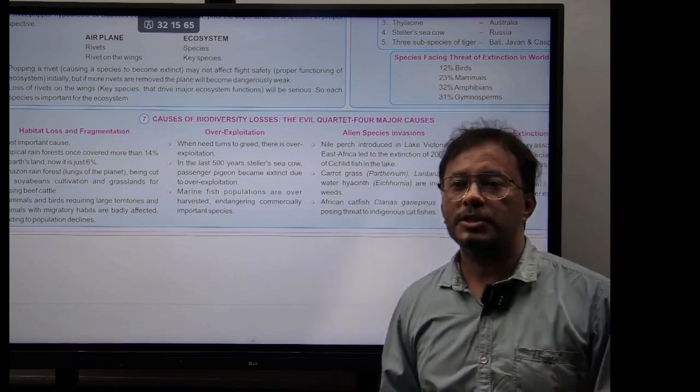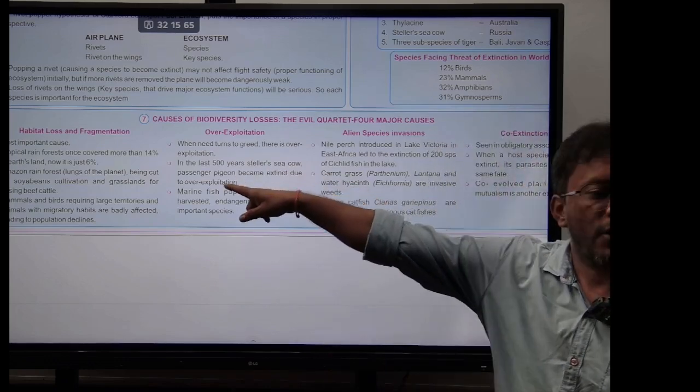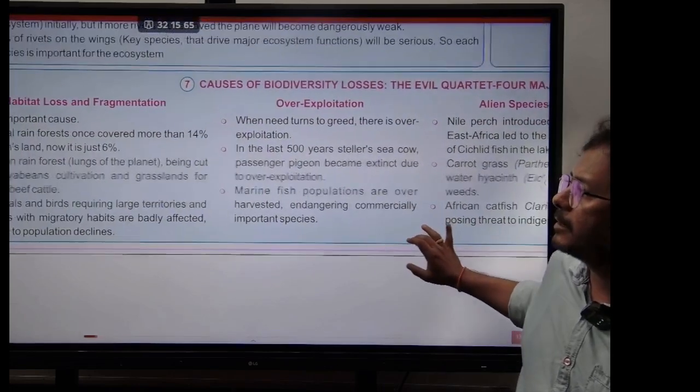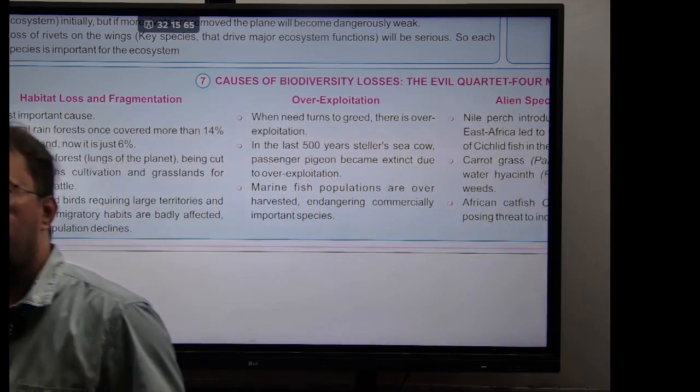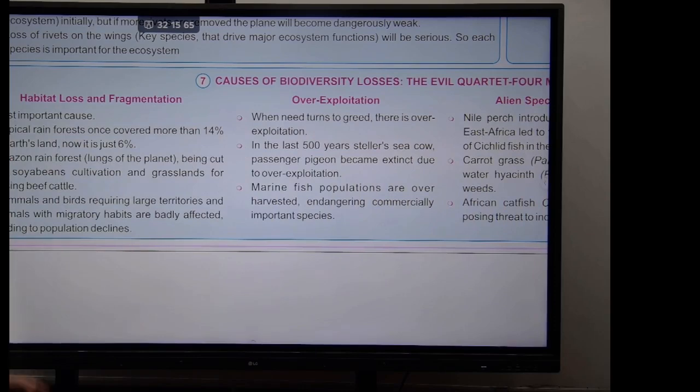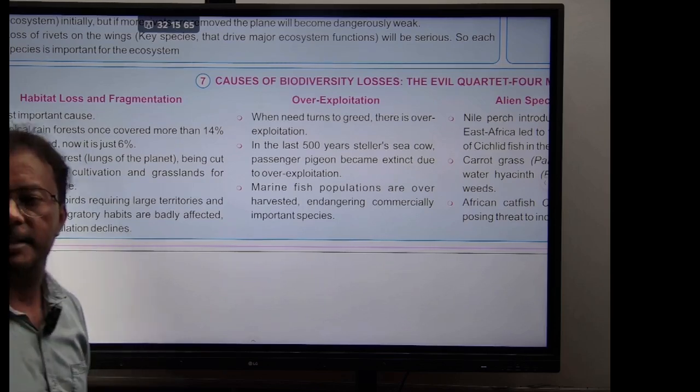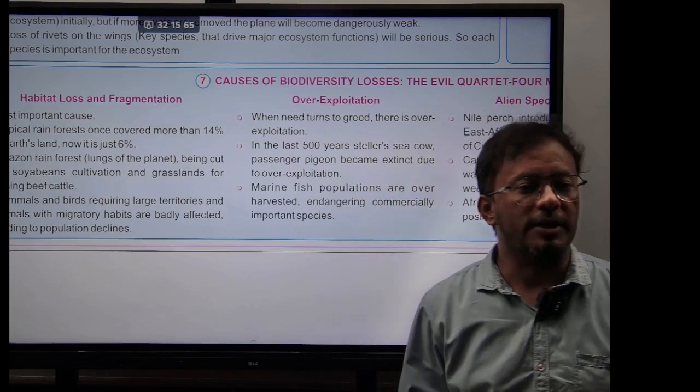In this, the most important cause of biodiversity loss is the first one. What is it, guys? Habitat loss and fragmentation. It means the loss of land because of, for example, the Amazon rainforest being cut for cultivation of soya beans and for grasslands for raising beef cattle. So we are losing it. Before, the tropical rainforest once used to cover more than 14% of the Earth's land. Now it is only 6%. That means we lost those forests.